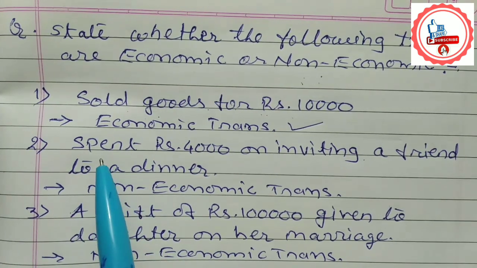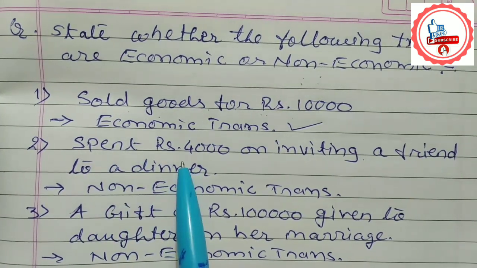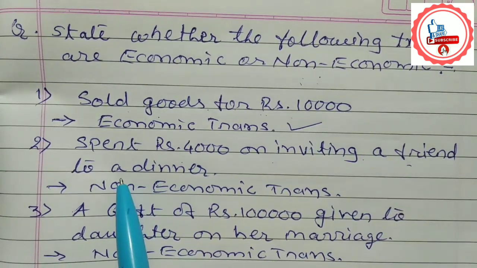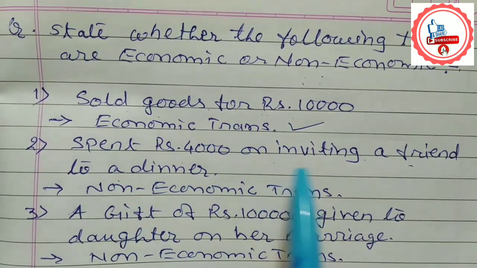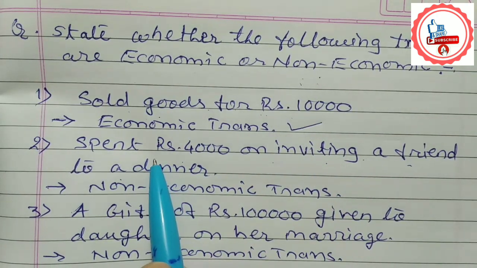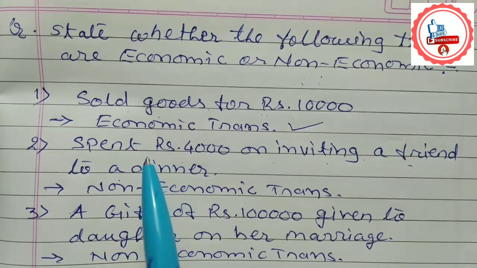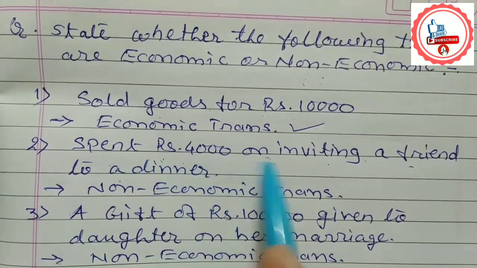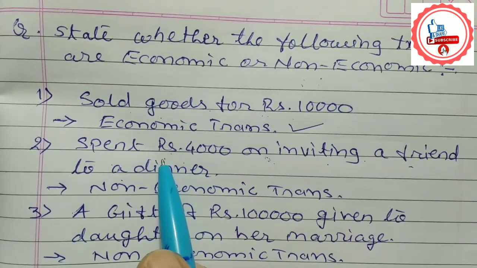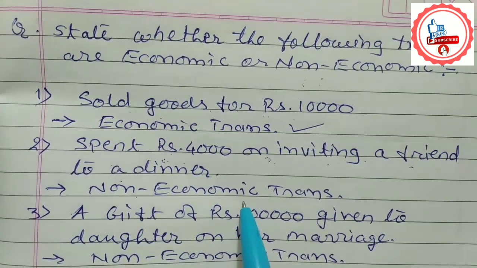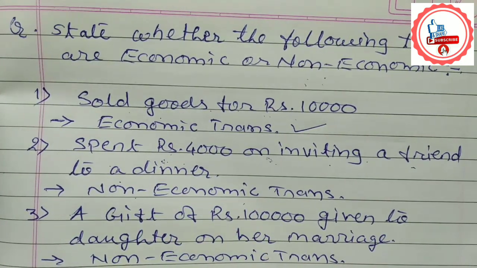The second transaction is spent rupees 4,000 on inviting a friend to dinner. Students, by inviting a friend to dinner, we do not have any expectation to get something in return from the friend. That's why such a transaction does not have any exchange of money, and it does not involve any monetary terms. That's why this transaction is called a non-economic transaction.